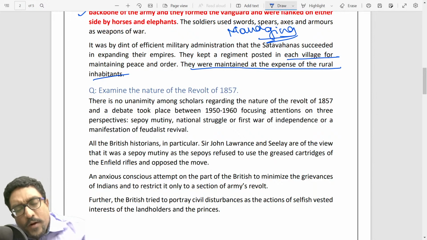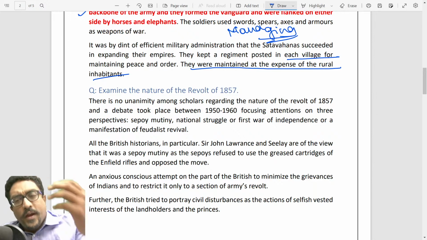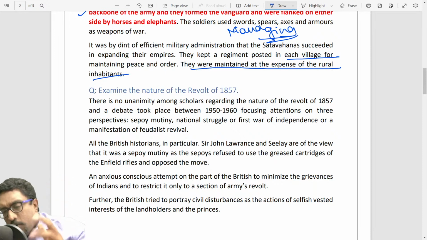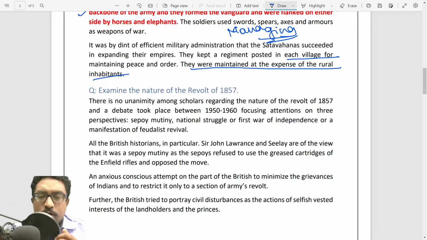It is not expected that you give a very detailed opinion again in your conclusion. Another question, style of approach I'll give you regarding examine the nature of revolt of 1857. This has been a previous year question. Some old questions have come around this part.